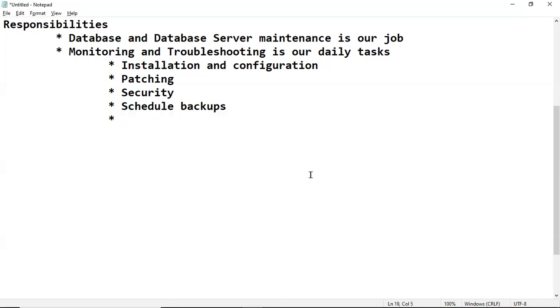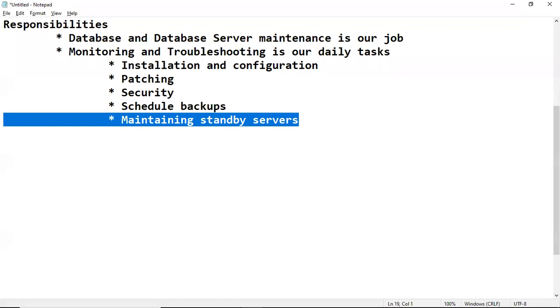In the same way, we maintain standby servers. Why do we have to maintain standby servers? Because tomorrow, for example, the production server is damaged, the production server or production database crashes. Then how can the users continue their work?